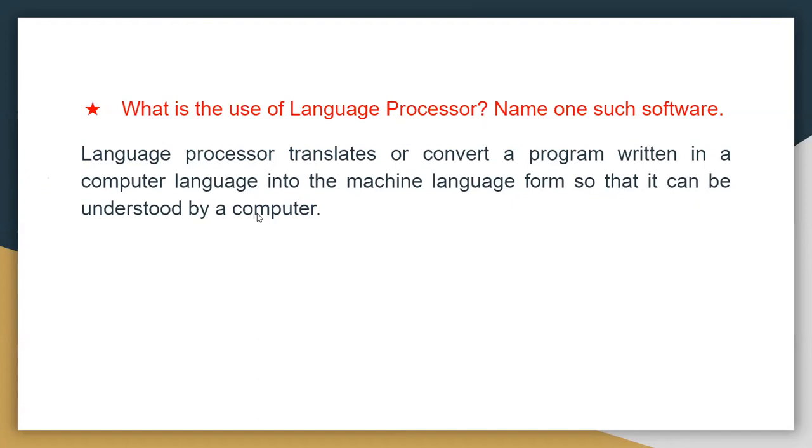I told you already that the computer understands only machine language and we understand computer language. So the language processor converts the computer language into machine language. An example of a language processor is a compiler.